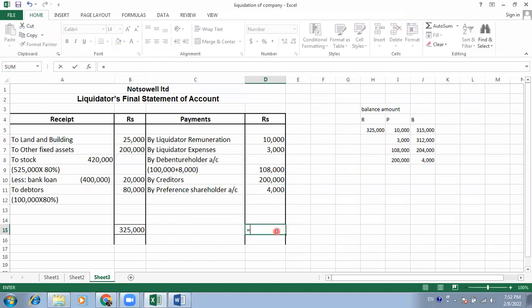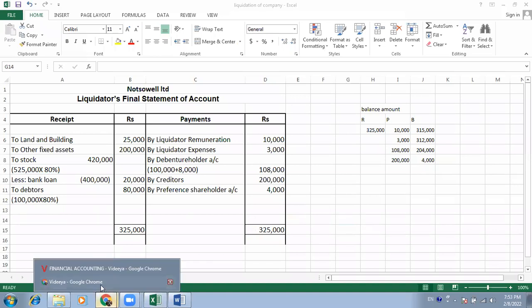Now make a total of this also. What will be the total? 3,25,000. So whatever money is received by the liquidator is paid towards liabilities by the liquidator. So here the accounts get tallied. That means this account is the right one, whatever money was spent on the liquidation of the company. So this problem gets over here.